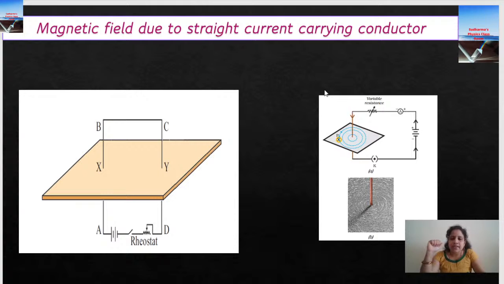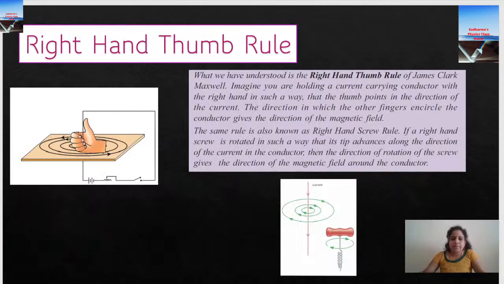Definitely, magnetic field is a vector quantity. It has both magnitude and direction. How do you understand the direction of the magnetic field? For that, we have a very interesting trick that is called the right hand thumb rule. So what is the right hand thumb rule?